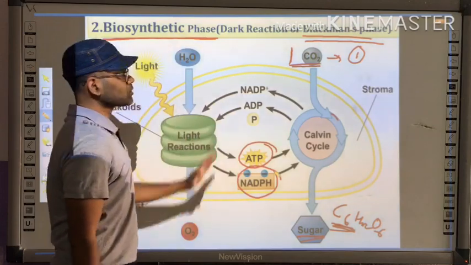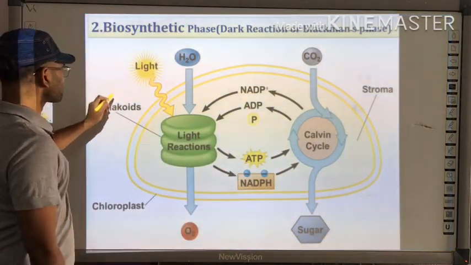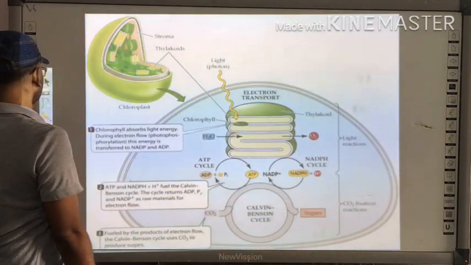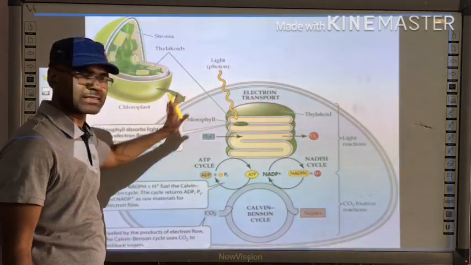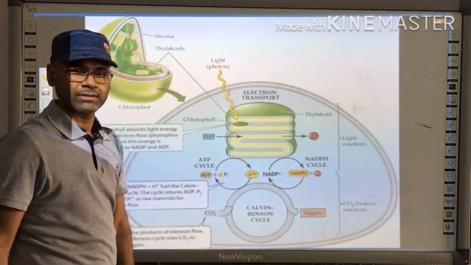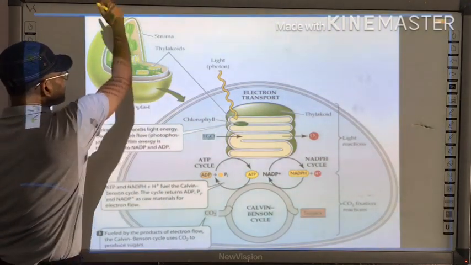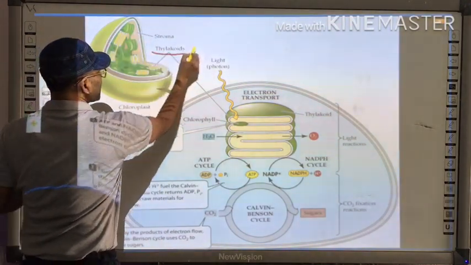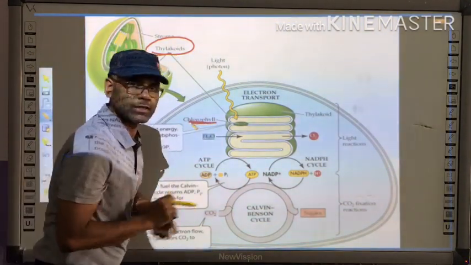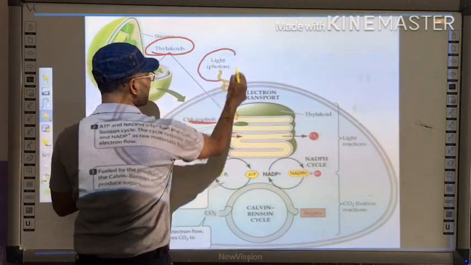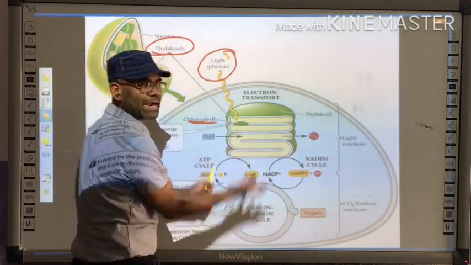Right? So the process of photosynthesis, again, if I recap this, can be summarized in this way. Let me begin from the starting. First of all, light will fall on the thylakoid. Thylakoid has important molecules called chlorophyll. These chlorophyll molecules trap light energy. When the light energy is trapped, it gets activated.